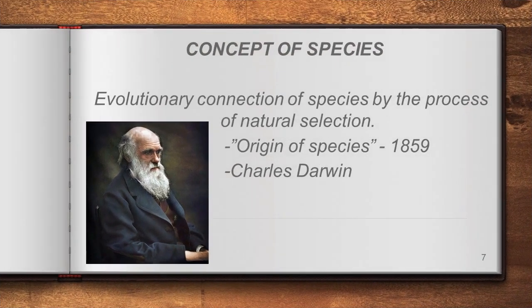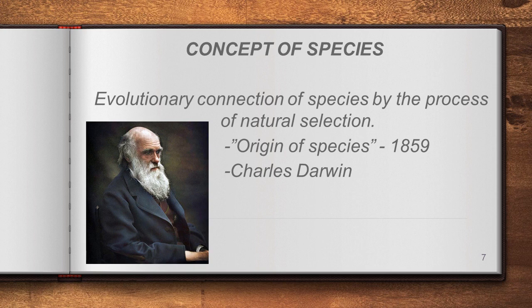And then Charles Darwin, one of the very famous and familiar evolutionists. He connected this word species with evolution. His book is Origin of Species, published in the year 1859.